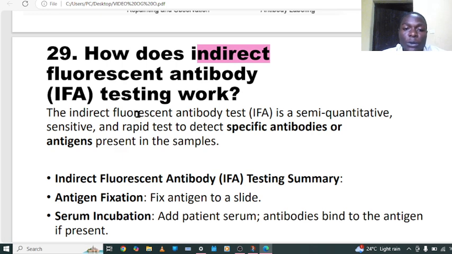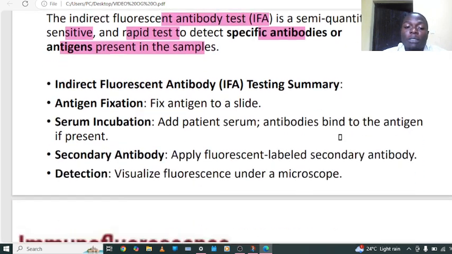The indirect immunofluorescence test is semi-quantitative. It means that it is giving a number, but which is not exact. They are sensitive, and it is a rapid test to detect specific antibodies or antigen in the sample according to what you have. If we have an antibody which is known, we're going to detect an antigen which is unknown. Known means that it is synthesized in the industry by a manufacturer, and then used in the protocol. So without further ado, let's start.